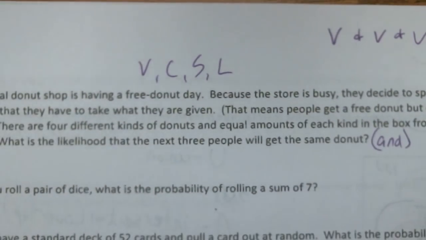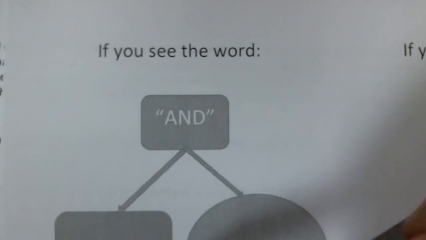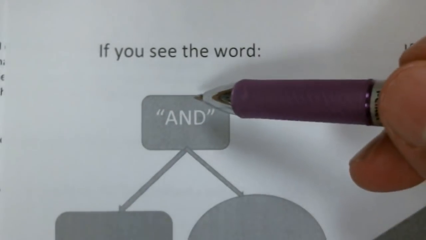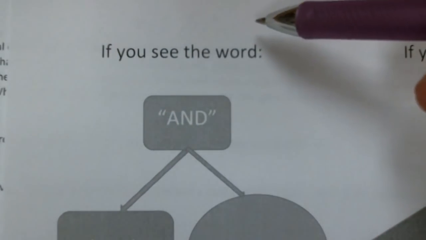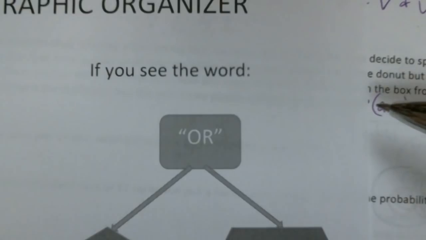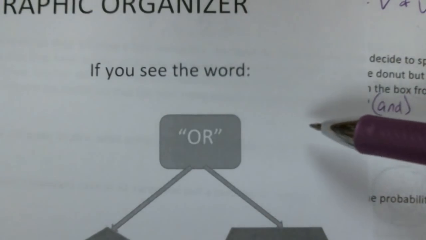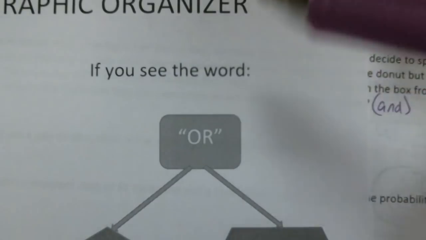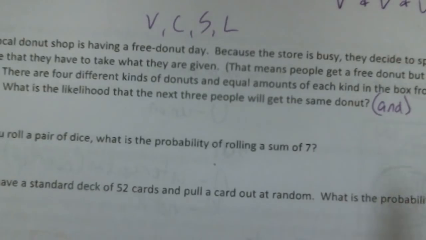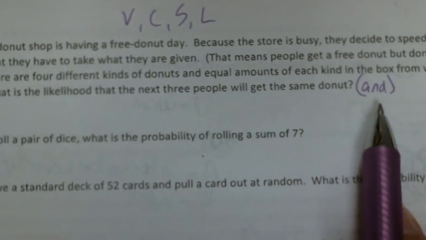Okay, and remember, guys, the difference between and or. When you see the word and, we're doing multiple things. I'm pulling multiple cards out of the deck. I'm drawing a king, and then a queen, and then a 2. I'm getting a girl, and then a boy, and then a girl. Okay. When you see the word or, you're only pulling one thing. I'm pulling a card. I get a king or a jack. Okay. I'm going to go into the store. I'm buying a dog or a cat. I'm only doing one thing. Okay. So keep that in mind. If there's multiple things going on, we're going to be multiplying our probabilities.